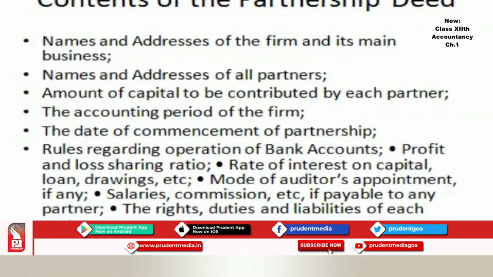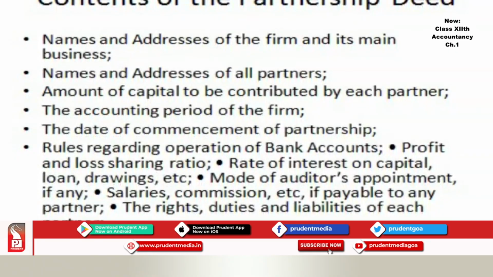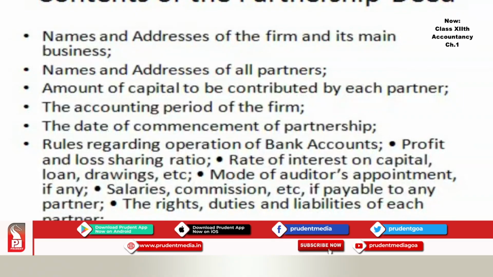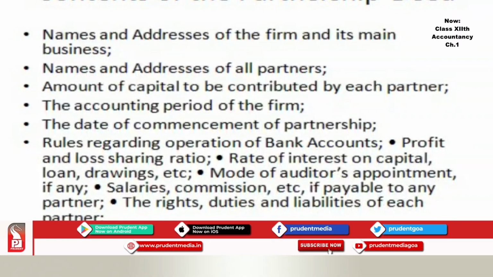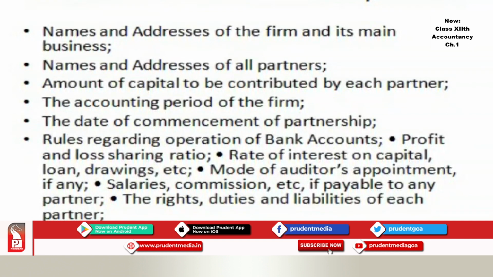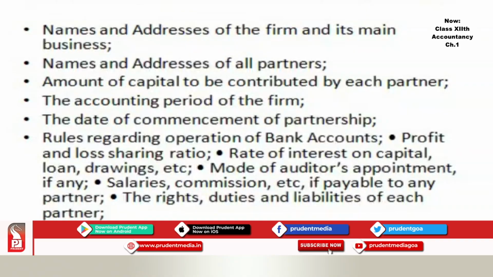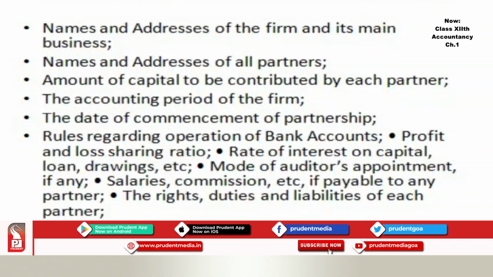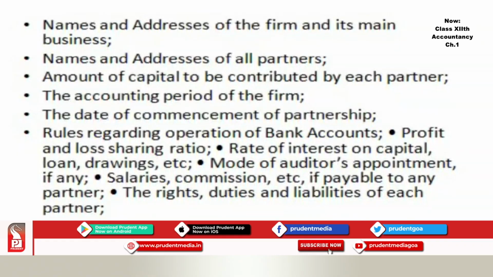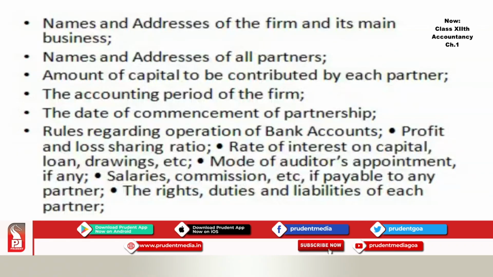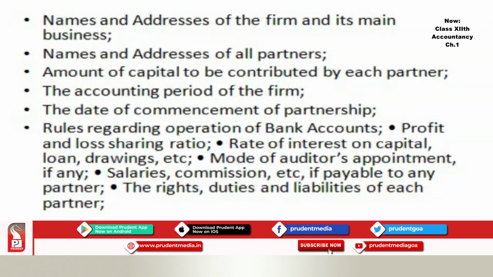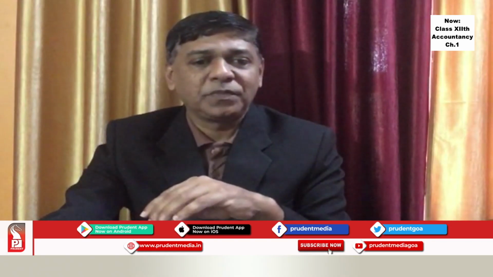Then if you are appointing any auditor, how to appoint it, that mode you have to write in the partnership deed. Then about the salary, commission or any other thing which is payable to a partner, you have to clearly mention in the partnership deed. Then the rights of the partners, the duties of the partners, the liabilities of each partner, you have to mention in the deed. Then how to treat the losses arising out of insolvency of one or more partners, that also you have to mention in the deed.